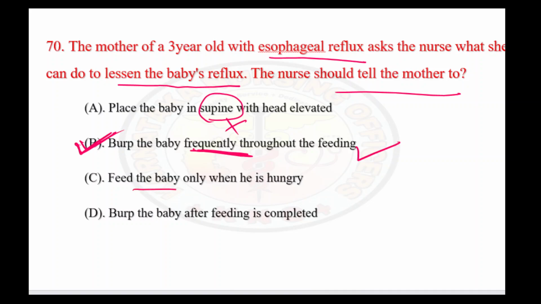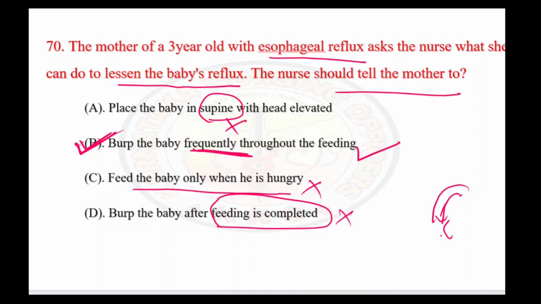Let's see the third option. Feed the baby only when he is hungry. It's not the option here. And the next option is burp the child after feeding is completed. No, we can't wait till the feed is completed. Why? Because whenever we are giving the feed, when the food is entering into the tract itself, the reflux is happening. So while feeding only, we have to start burping the child, and the burping should be so frequent that the reflux cannot happen all of a sudden. So the right answer is option B.